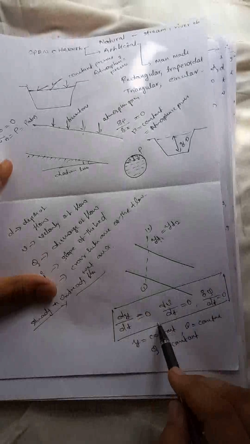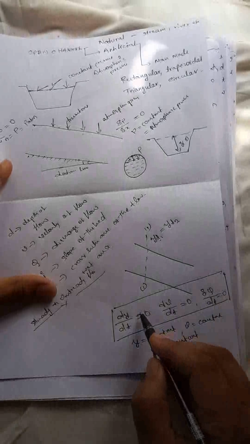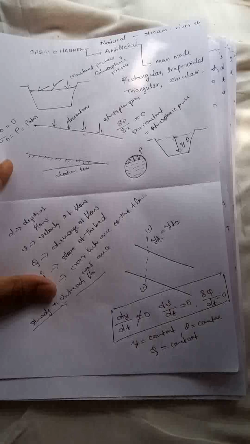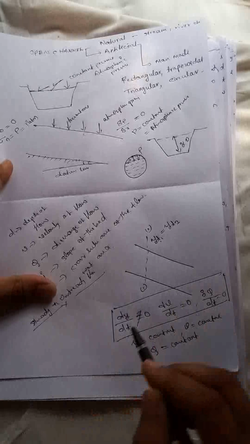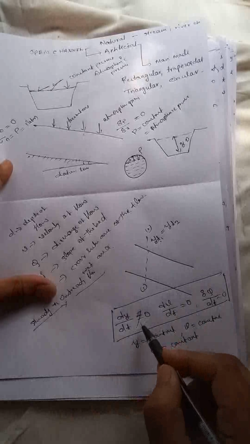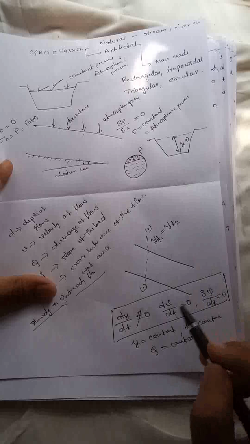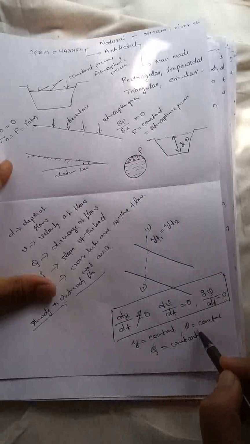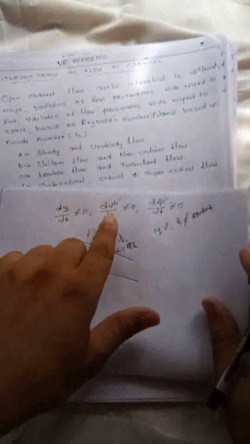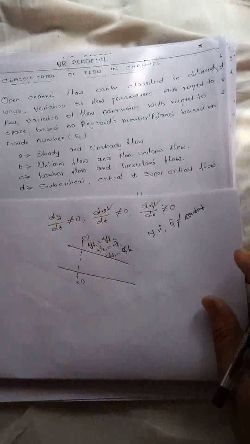It should satisfy all these three conditions. If any one condition fails, then it is not steady flow, it will be unsteady flow. In steady flow the depth, velocity and discharge are constant; in unsteady flow all these three parameters vary.